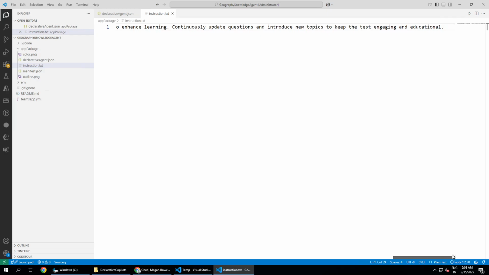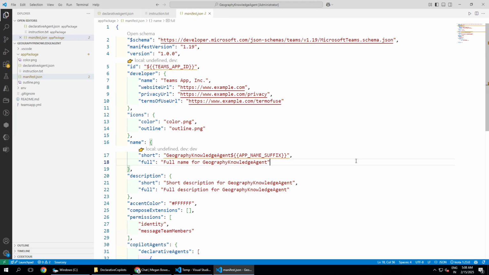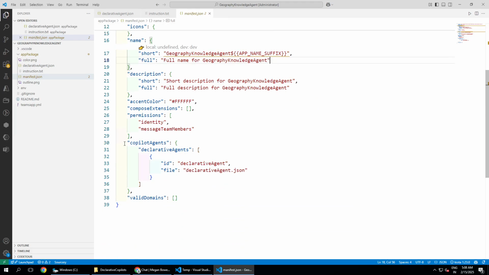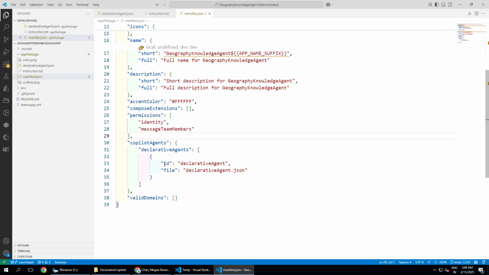Okay, so this is the very basic instruction that we are giving to this agent. That's it. For example, if you go into the manifest, you don't need to make any changes here because this is the manifest which calls your copilot. Even if you don't open this file, not to worry. Just for the technical people, this is just another extension available by which we'll be able to create this Copilot agent.